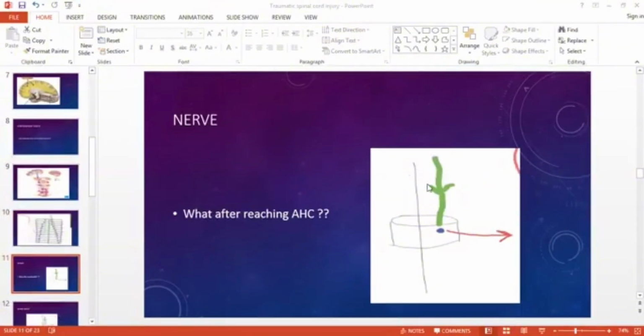Now you can see the green color, this is the corticospinal tract, coming from above. This blue dot is the anterior horn cell, and this red arrow is what comes afterward. This is the motor nerve. Now, it's not simply a nerve that goes towards the end organs, the skin or muscle or whatsoever.